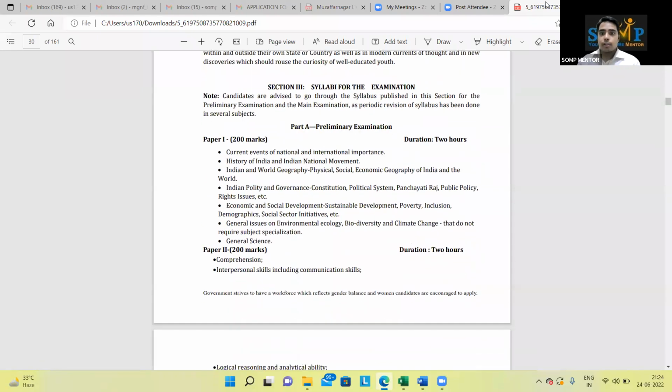So here, as you can see, we are discussing the syllabus for the UPSC examination. Now, as we know, there are 2 papers in the prelims examination. First paper is the GS paper, second paper is the CSAT paper.